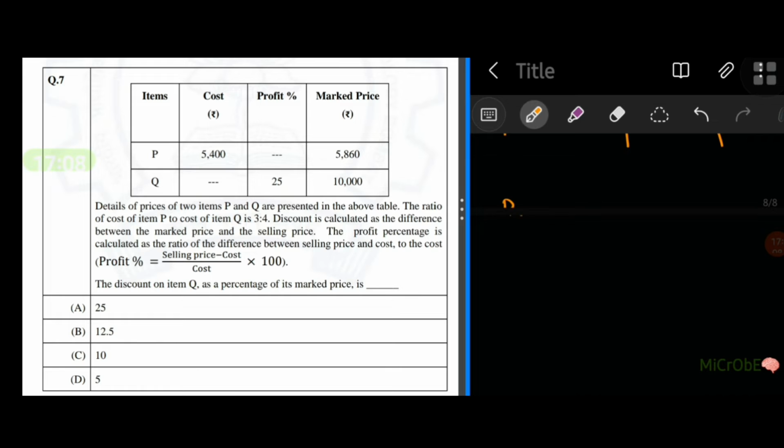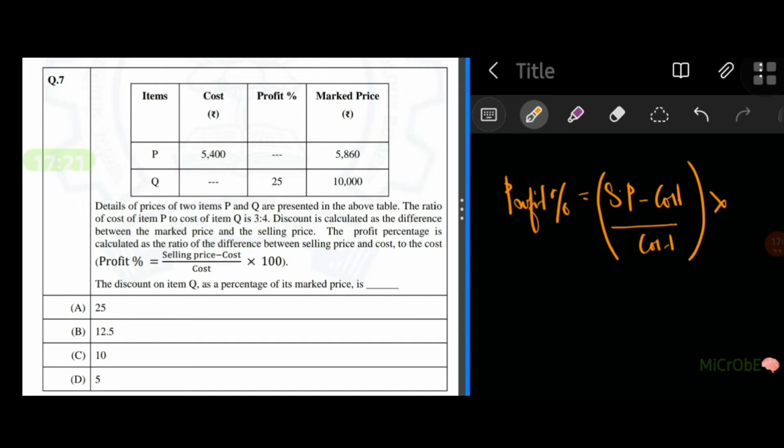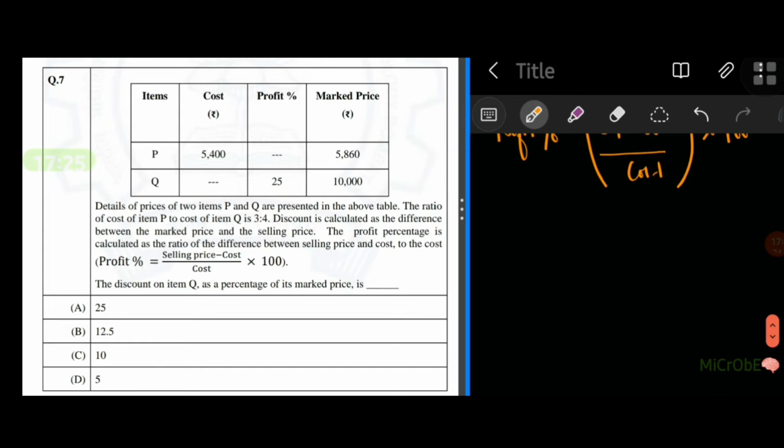So profit percentage is selling price minus cost divided by cost into 100. So what's the question now? The discount on item Q as a percentage of its marked price is.